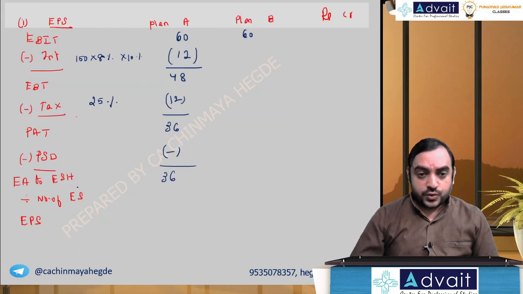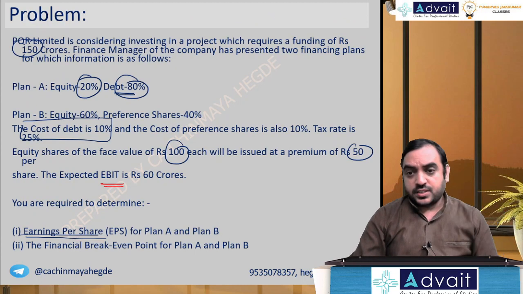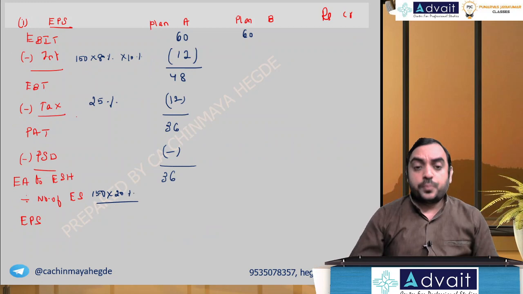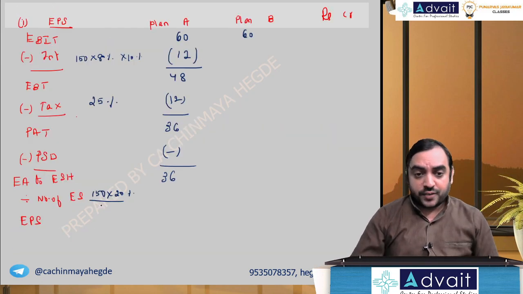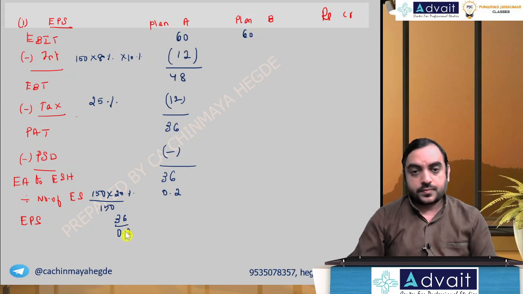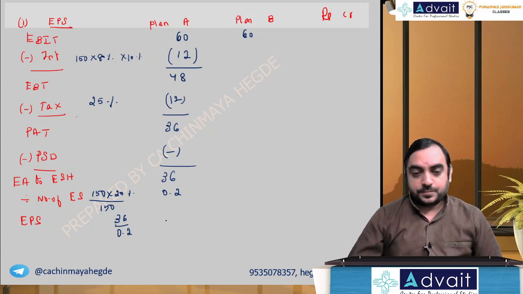So 150 crores is the amount required into 20%. 80% debt, 20% equity, divided by issue price. 100 rupees at a premium of 50 means the issue price is 150. I think you get 0.2 crores. So EPS 36 by 0.2, 18.